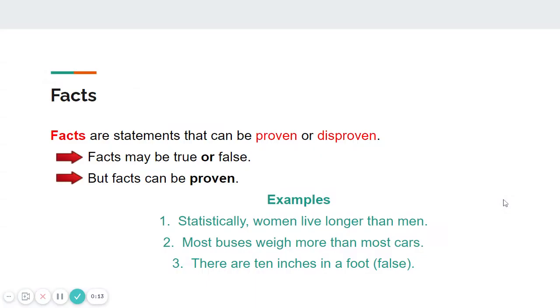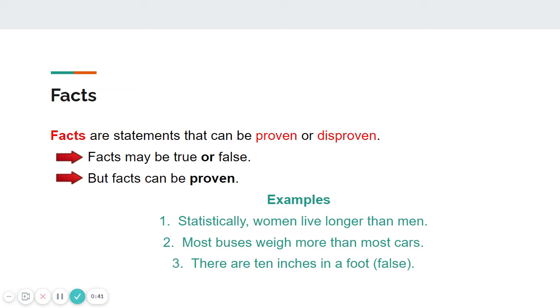So let's talk about facts first. Facts are statements that can be proven or disproven. They might be true, but they could also be false. The key here is that they can be proven to be true or false. Some examples include: statistically, women live longer than men. So we could fact check this. We could verify this. Therefore, it's a fact. We could prove or disprove it.